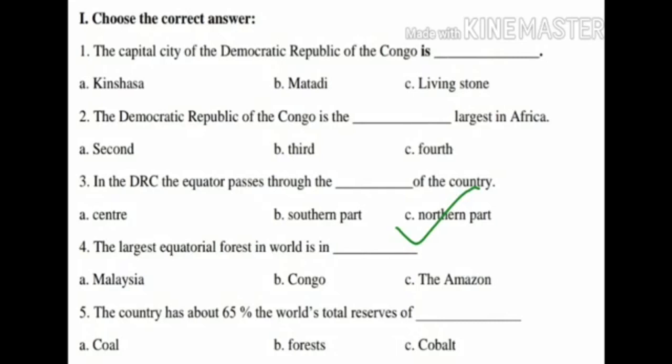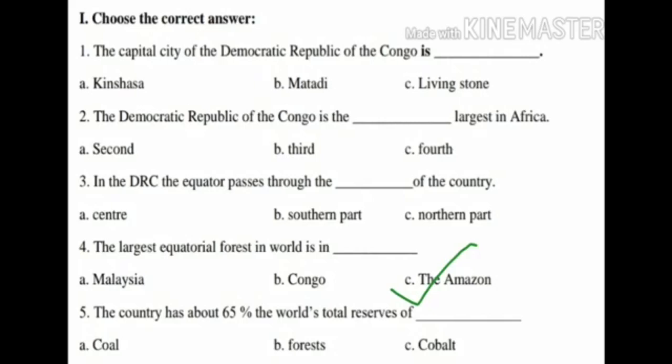Option A, Malaysia. Option B, Congo. Option C, the Amazon. The answer is option C, the Amazon. The largest equatorial forest in the world is in the Amazon. Fifth question: the country has about 65% of the world's total reserves of dash.